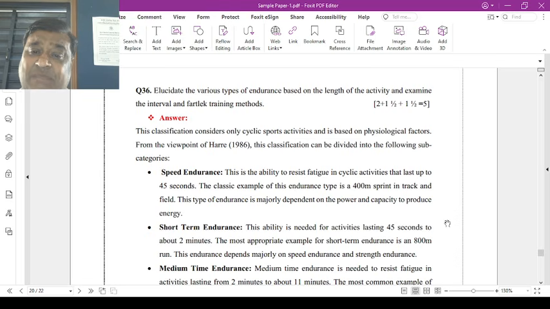Allocate the various types of endurance based on the length of the activities and examine the interval and foot-leg training methods.